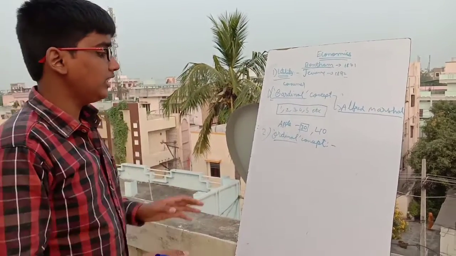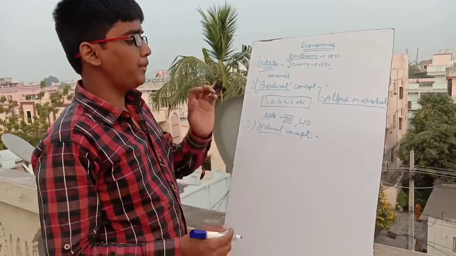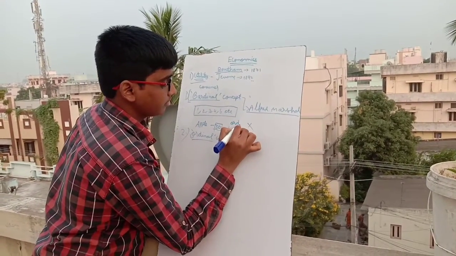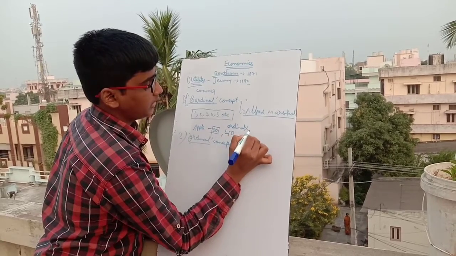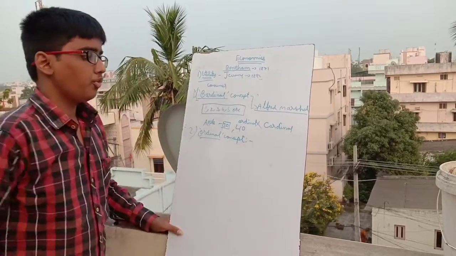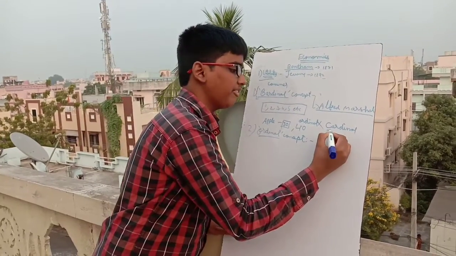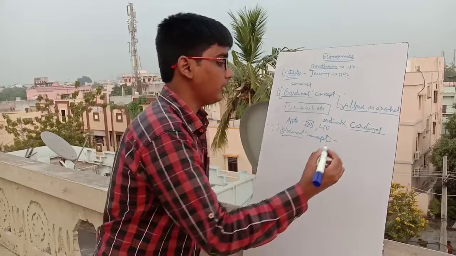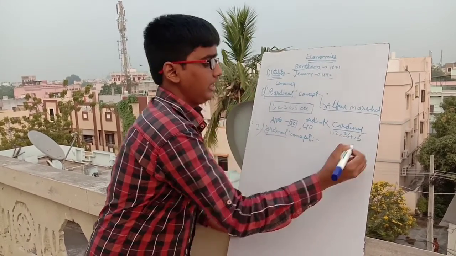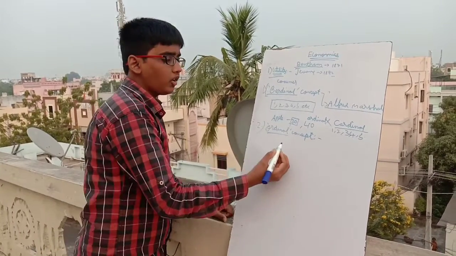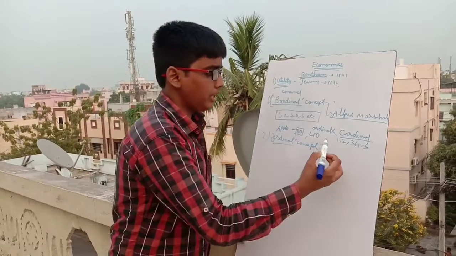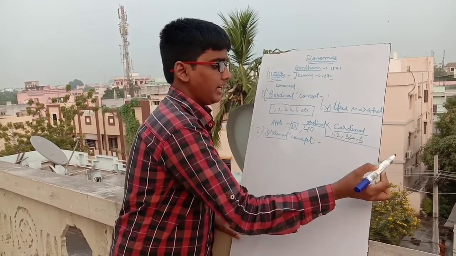Okay, so this ordinal concept of utility is purely opposite to the cardinal. So ordinal is opposite to cardinal. What does this mean? We have discussed that cardinal measurement of utility means the measurement of utility in terms of numbers like 1, 2, 3, 4, 5, etc. But the ordinal approach states that this is purely imaginary. It is not reality.